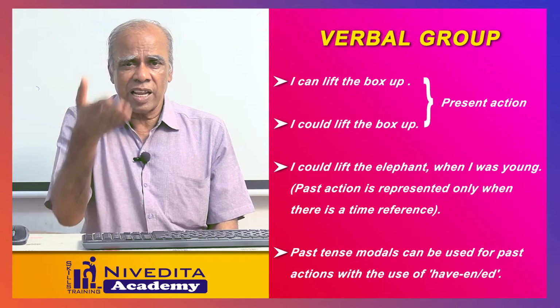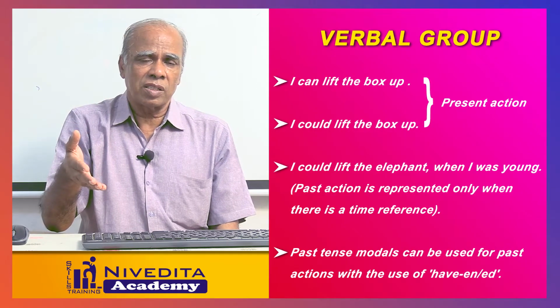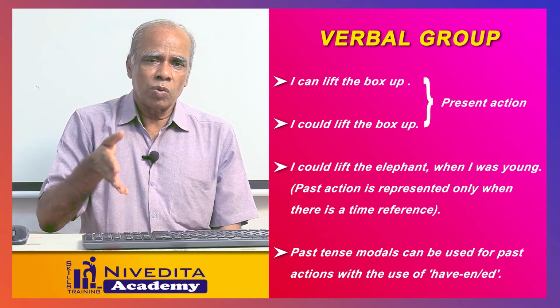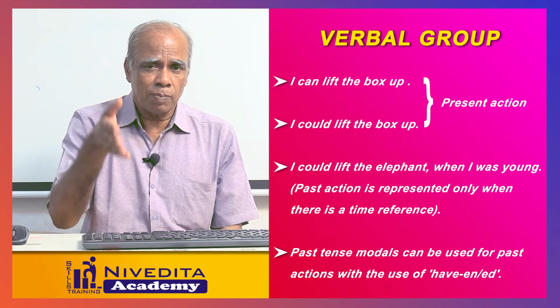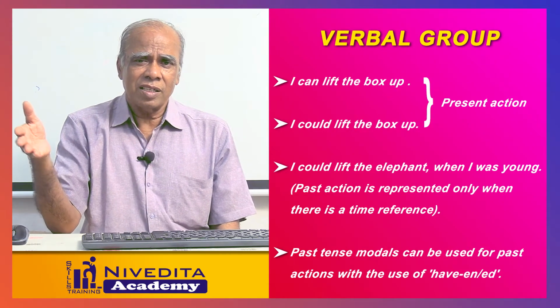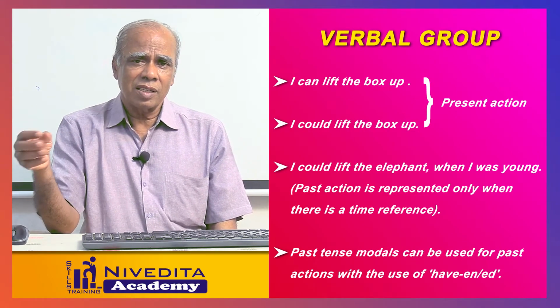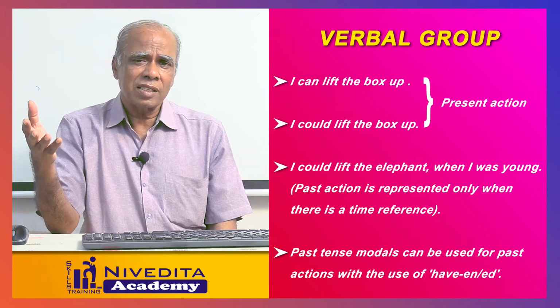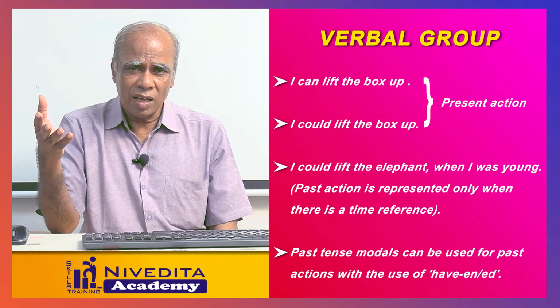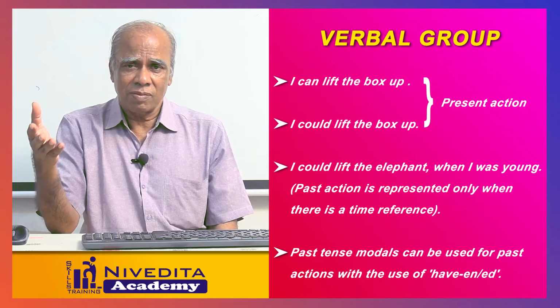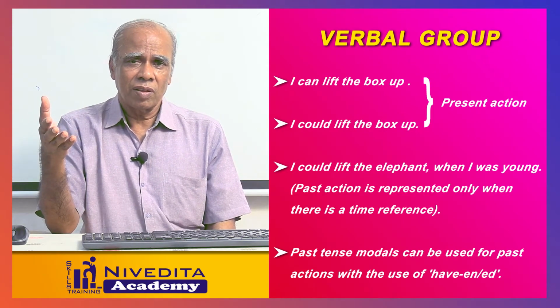Or in a past narration, all the sentences are past, and in between you are writing one could, would, should, like that. In that case, that is past. But for a discrete sentence, when you write a sentence discretely, you cannot take it as past, that you are expressing an action in the past. It is a present situation only.